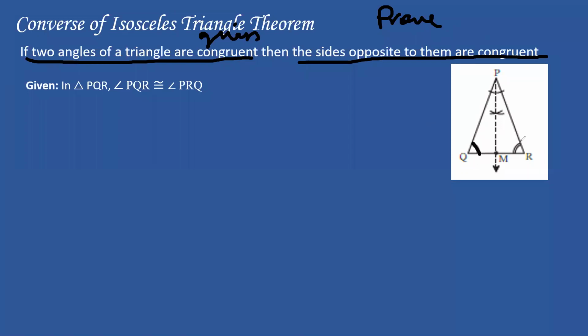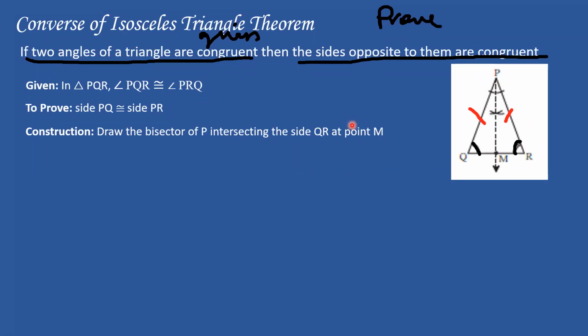So great, we have the angles are congruent. Now what I have to do is prove that the sides are congruent. This is exactly the opposite of what we did in the isosceles triangle theorem. Next is obviously to prove what we have to prove: side PQ is congruent to side PR. This is what we have to prove. And construction. So now the third thing will be to construct. Draw the bisector of angle P intersecting the side QR at point M.